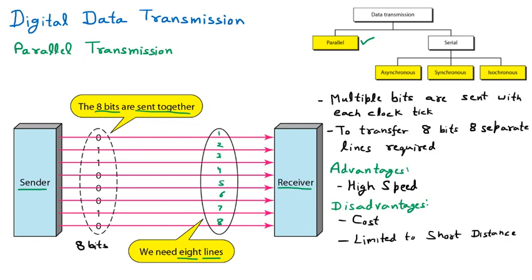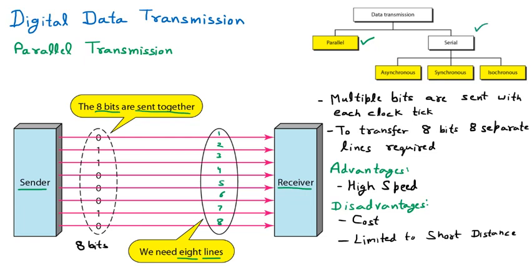Let us suppose that you are having 8 lines for sending 8 bits, but maybe you can send in your area, or maybe you can send 10 kilometers, 20 kilometers, but you cannot just send these 8 lines to a complete city. For your communication you are using 8 lines, that will be very costly. So long distance is not possible. So that's why we see that parallel is obviously better in terms of speed, but in terms of cost, parallel is the worst. So that's why we have the next type of data transmission, and that is called the serial transmission.